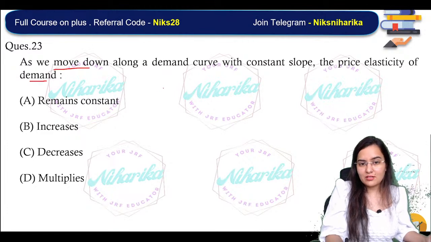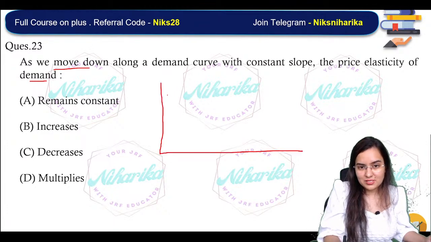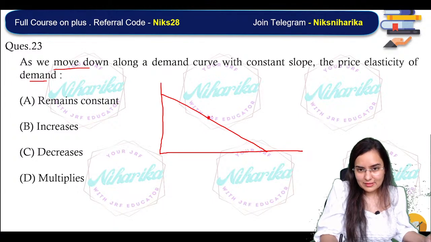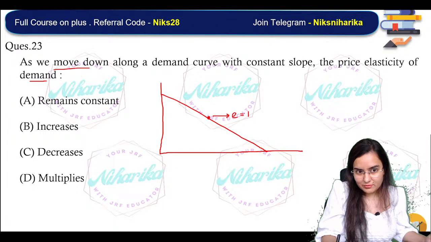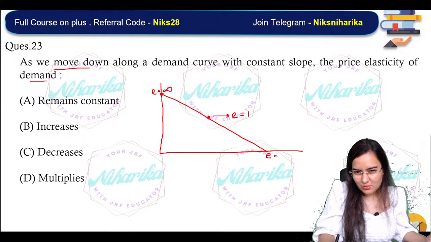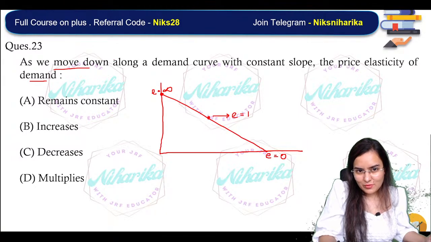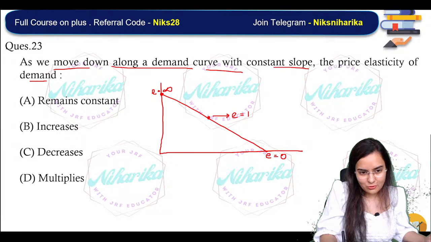Suppose what? See here, again, we have done this concept in A plus plus. You have seen the price elasticity of demand. Here E is equal to 1, here E is equal to infinity, and here E is equal to 0. So as we move down on the demand curve with a constant slope, we are moving down here.